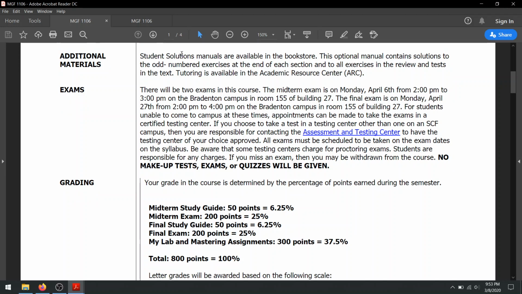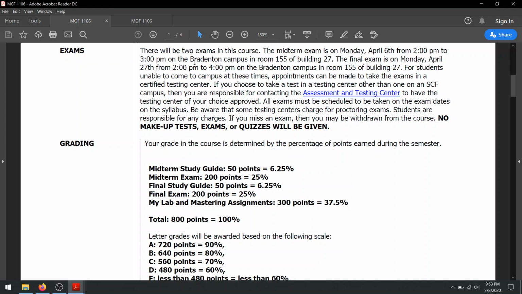Additional materials, don't buy the solutions manual. It actually comes with the software. So here's the important thing, exams.